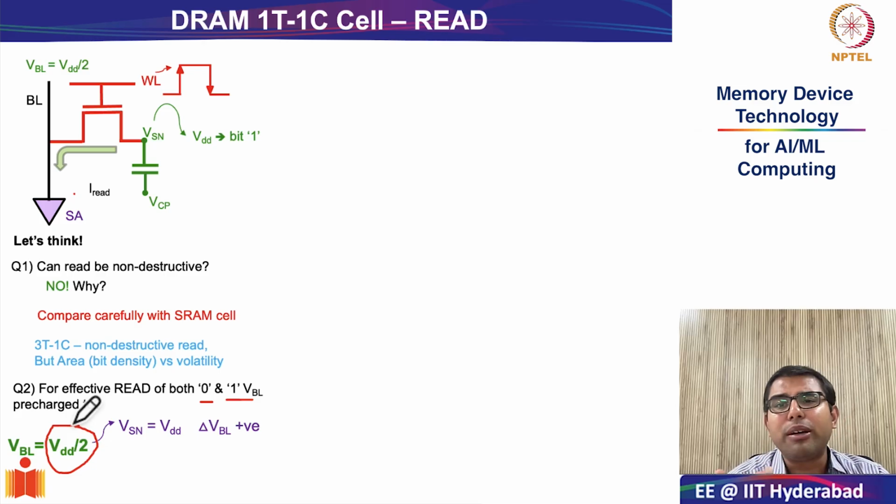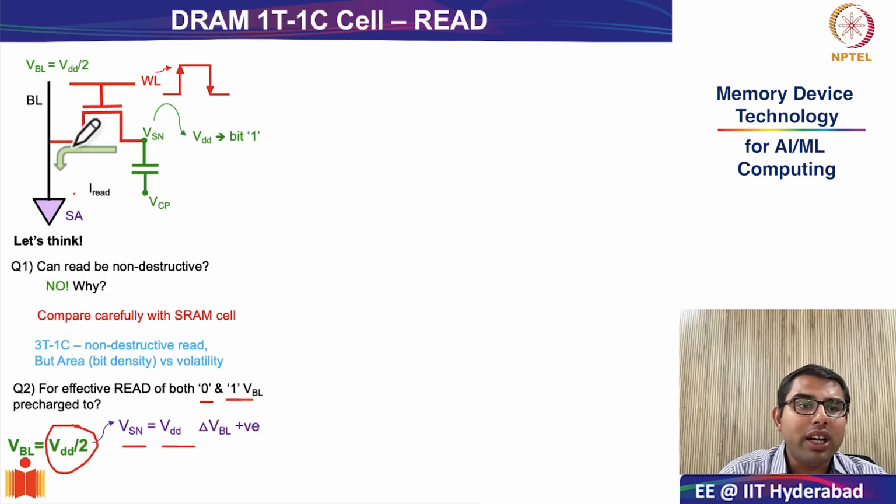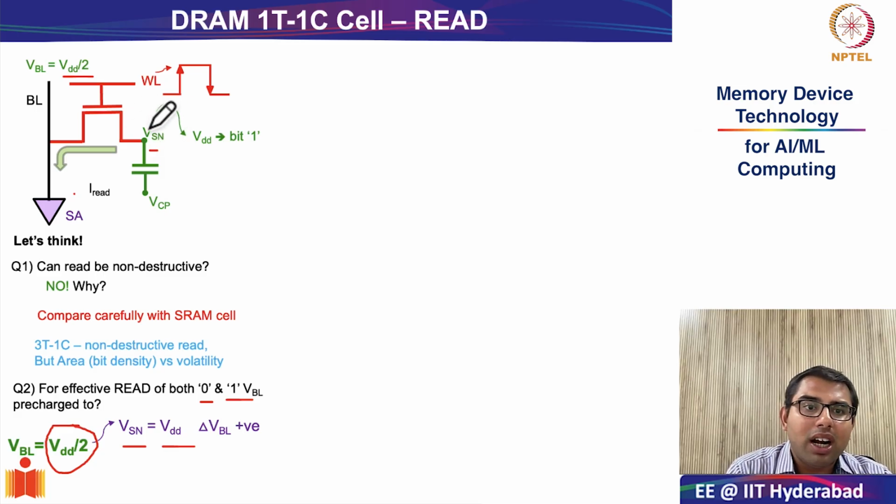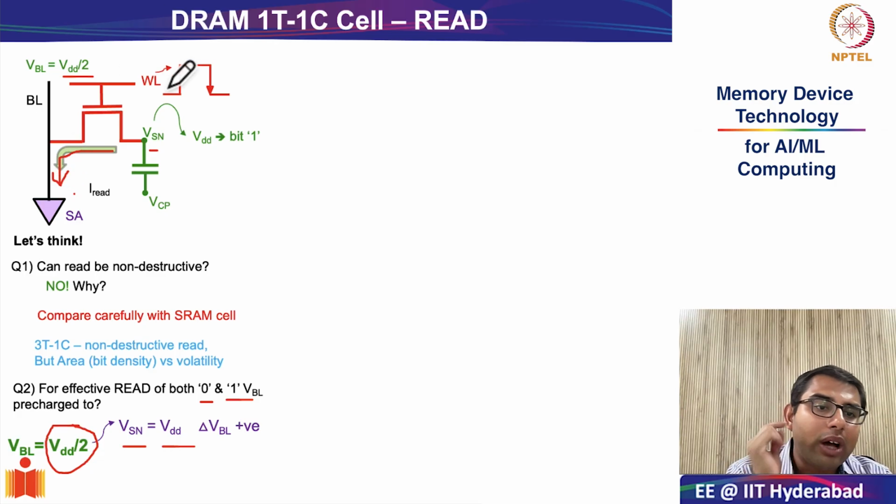The logic is very, very simple. If the storage node has a value of VDD, what will happen? If this is VDD by 2, this is VDD, when the word line is asserted, or the access transistor is on, there is a higher potential at the storage node because of VDD, and at VDD by 2 there is lower potential. So read current will essentially flow out of the storage node in the case that you have stored a value of VDD at V storage node.